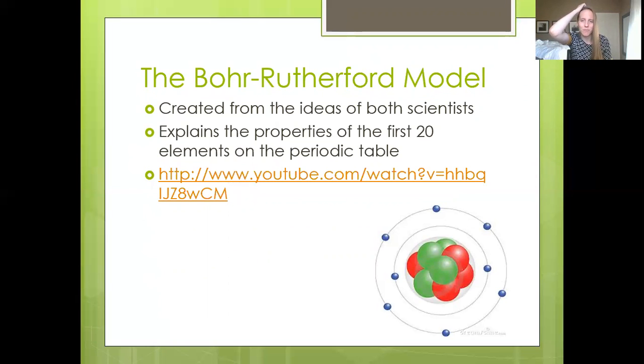So yeah, that's kind of it. We are going to be drawing Bohr-Rutherford diagrams later in this unit. But for now, that's kind of all you need to know about this.